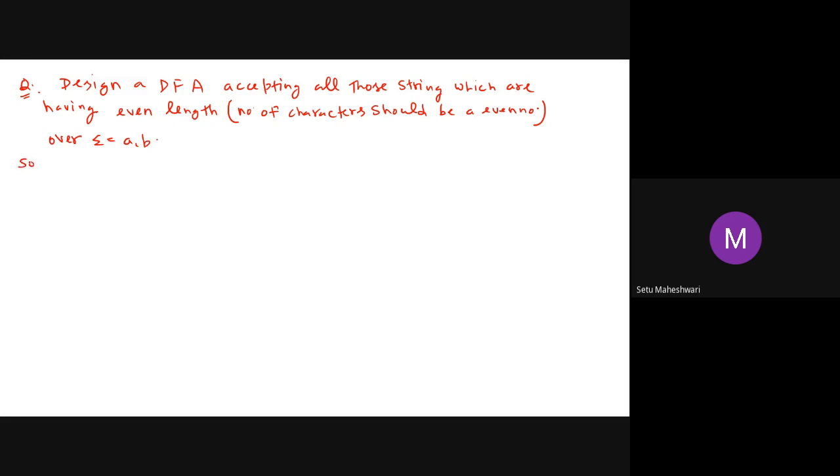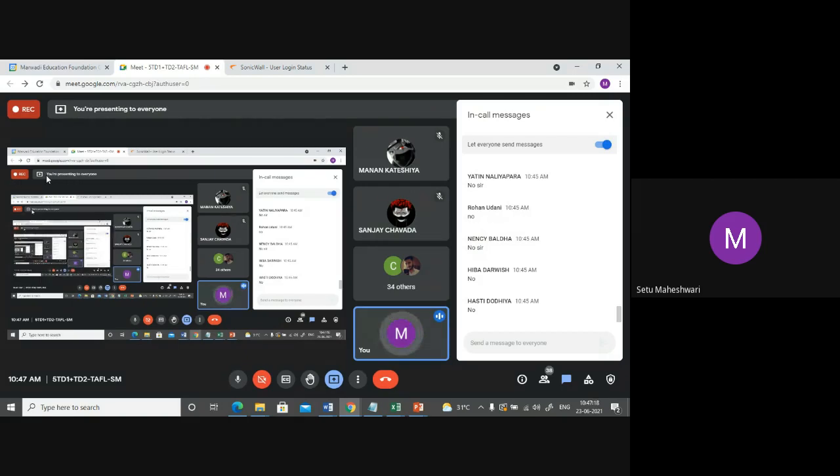Now try to do this. I'm giving you 3 to 4 minutes for this. Right now it is 10:47. From 10:47 to 10:50 or 51, you can try this one.